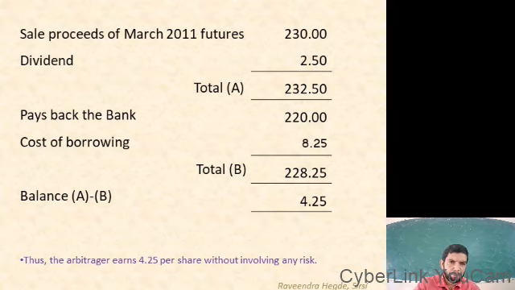Cost of borrowing is 15%, right? So the balance is A minus B, that gives 4.25. So the arbitrage earns 4.25 per share without involving any risk. So this is how the arbitrage works.